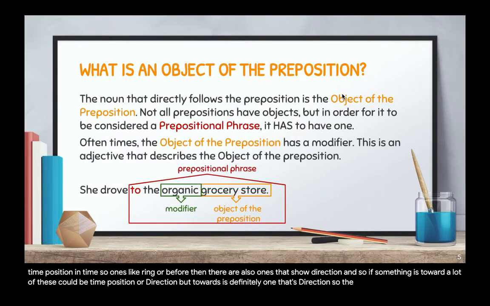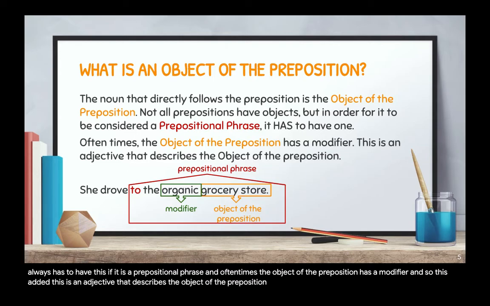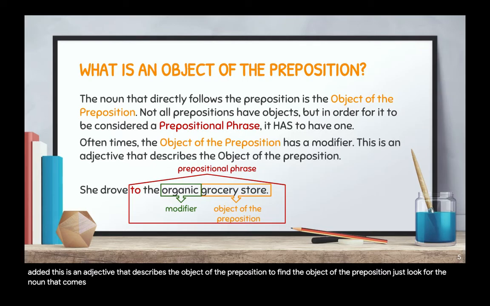So the object of the preposition, it always has to have this if it is a prepositional phrase. And oftentimes the object of the preposition has a modifier. This is an adjective that describes the object of the preposition. To find the object of the preposition, just look for the noun that comes after the preposition.